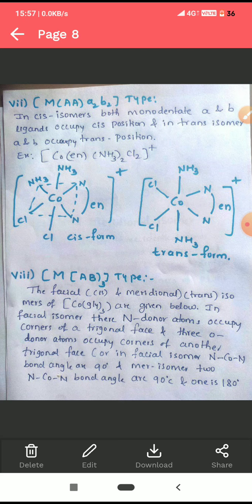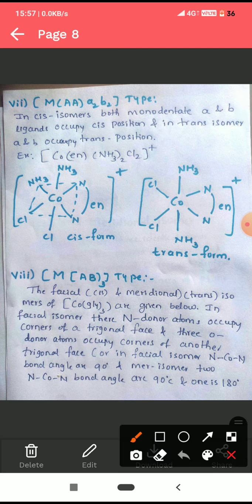Okay, here we can see the cis form. In the cis form, this NN, en, is nothing but the bidentate ligand. Okay, it will not determine the arrangement of the isomers. It will not differentiate the isomers. Here we have to see the position of the A ligand and B ligand. Here ammonia ligands are adjacent to each other. Chloride ions are adjacent to each other. Therefore, this is cis form.